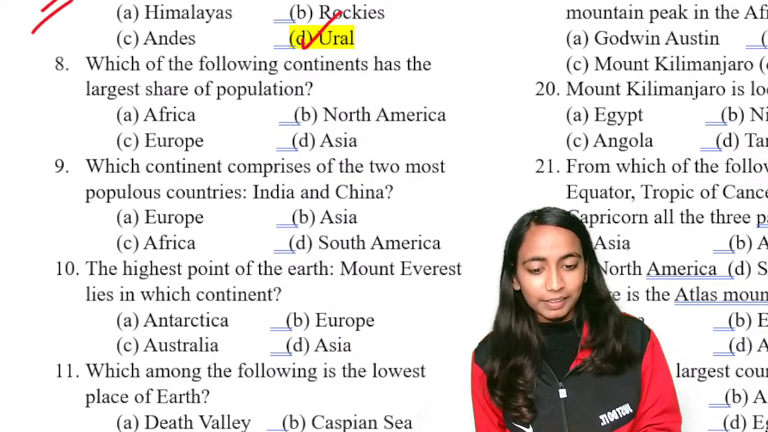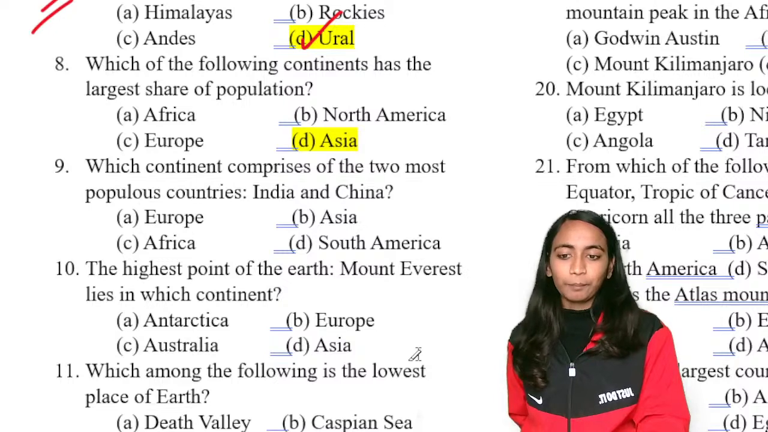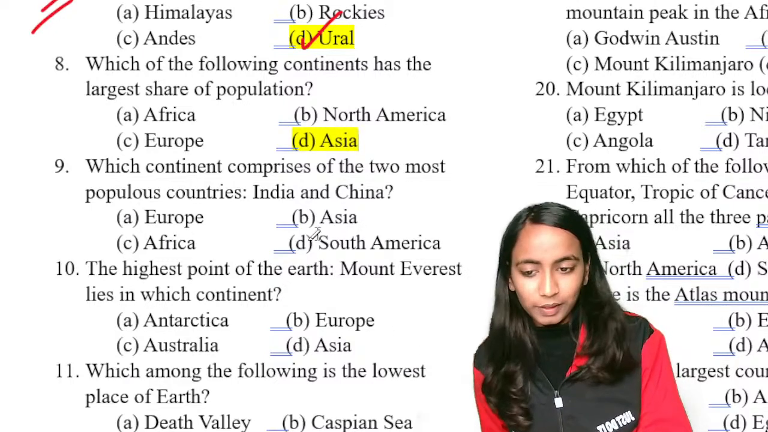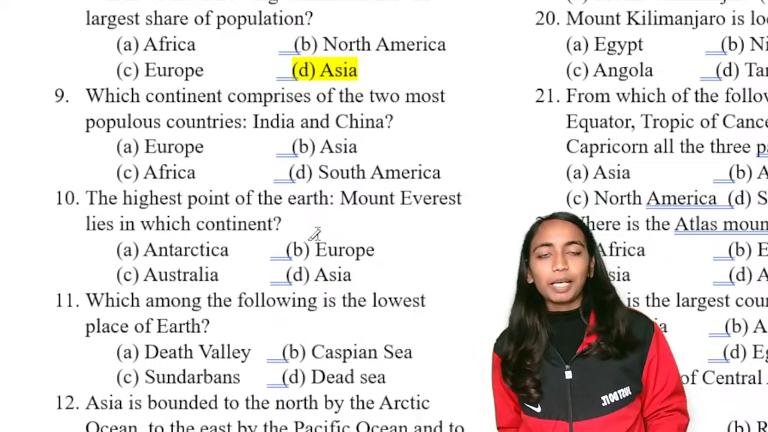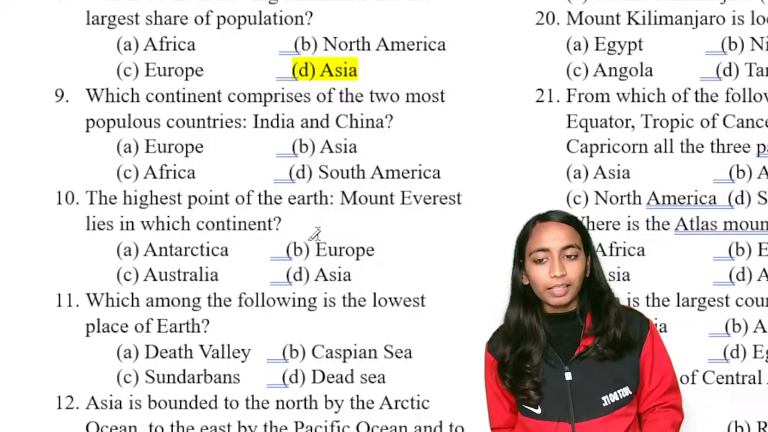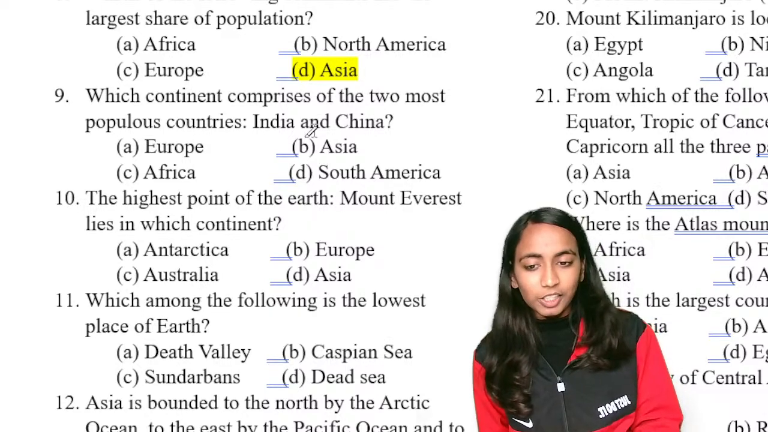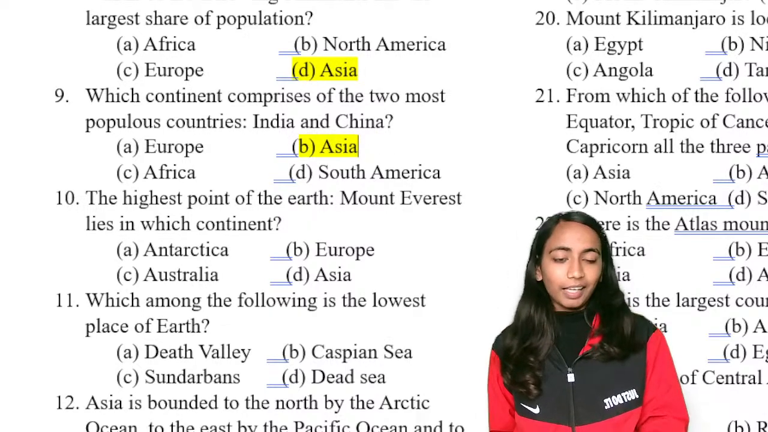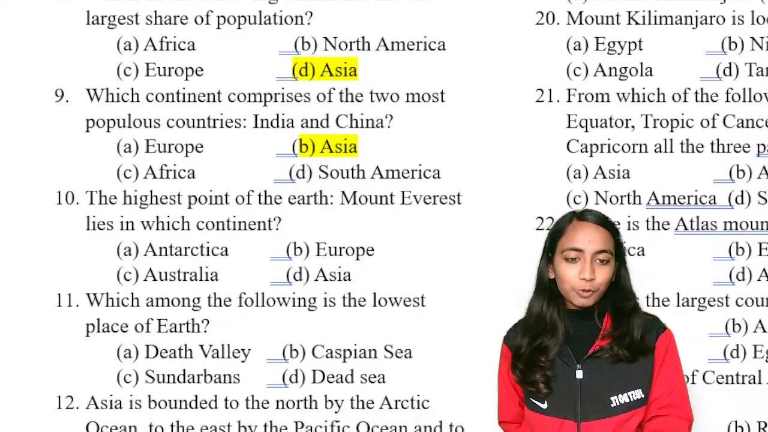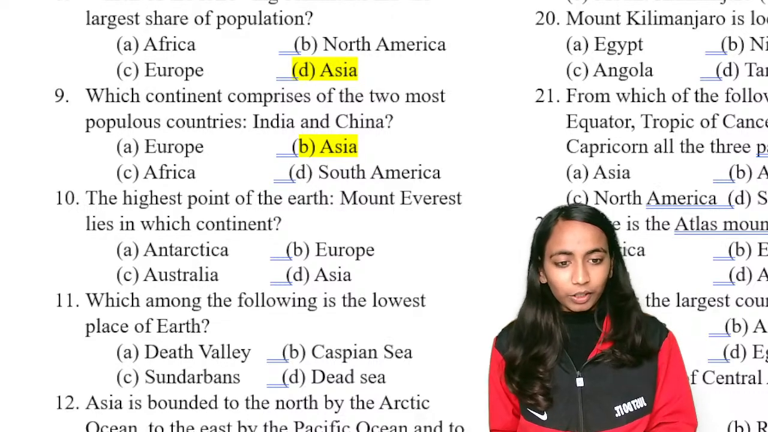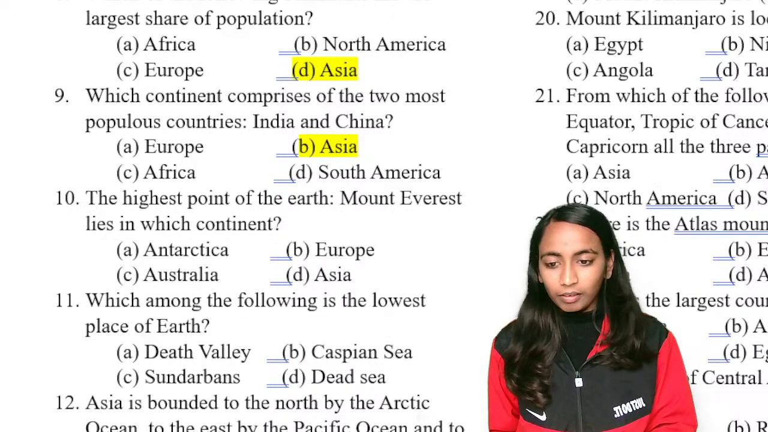So we have to keep in mind it is in India. So the largest share of the population is of Asia. Okay, so this question is also very simple. हम देख सकते हैं question number 9. You can simply provide its answer. Which continent has the two most populous countries, India and China? Asia. Our country India lies in Asia.